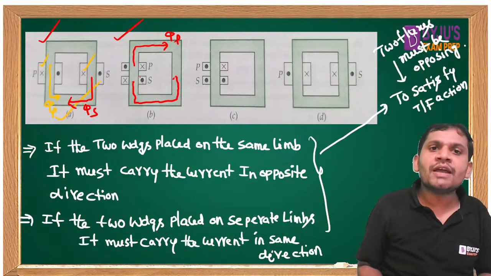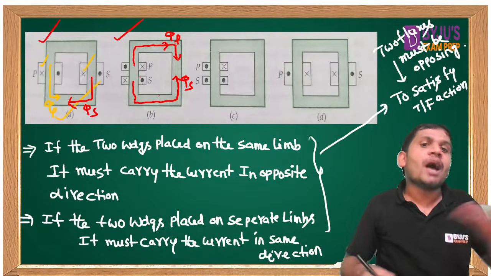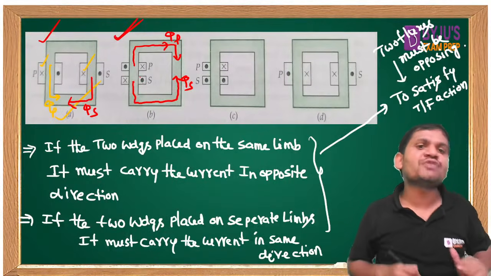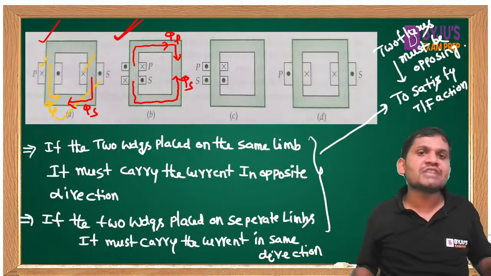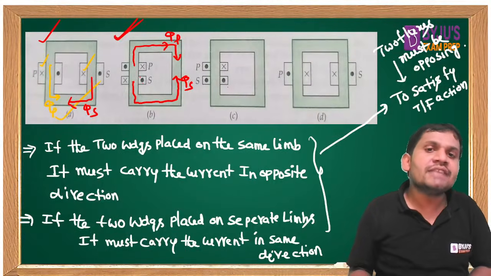Secondary flux. Then the primary flux and secondary flux, are they opposing or aiding, students? Opposing. That's why it also satisfies the transformer action. Yes, friends, see option C.